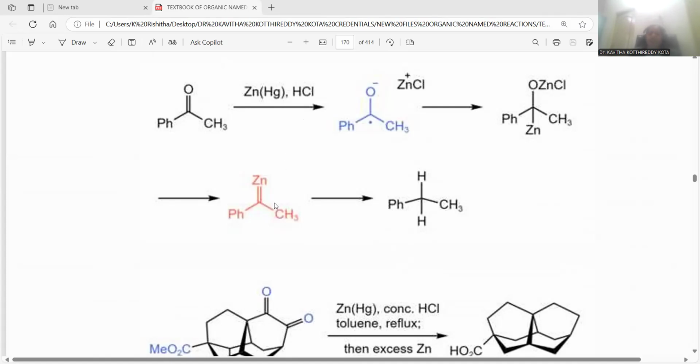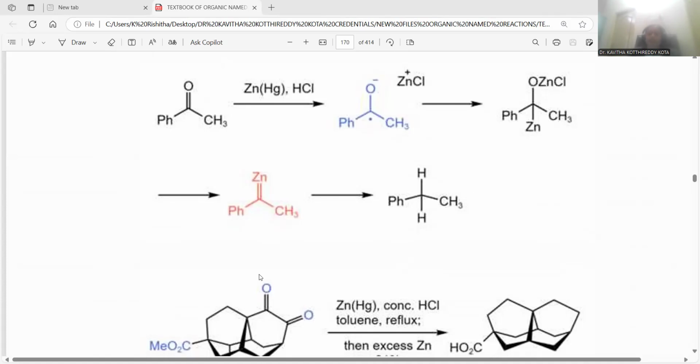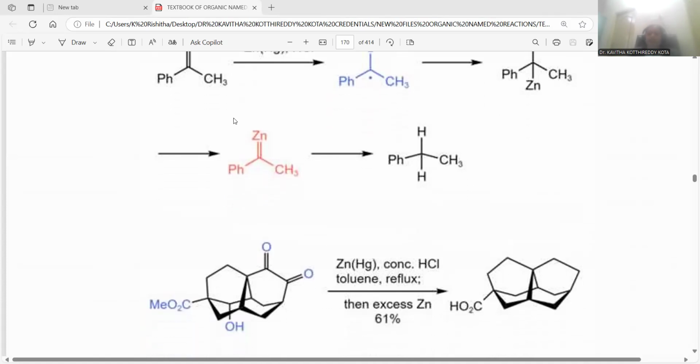synthesis process, right? So here I am taking again acetophenone, treated with zinc amalgam HCl, there is a formation of a radical anion and the zinc chloride counterpart will be generated, that is attached, or the OZnCl will be generated at the oxygen atom, and this radical will be bound to the metallic zinc one more time, and simultaneously the intermediate you observe here will be a double bond to Zn.